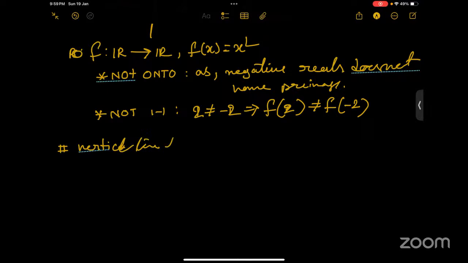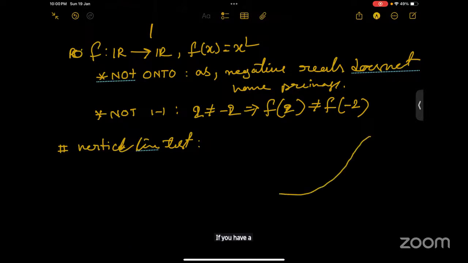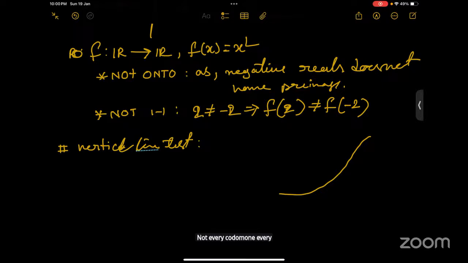basically, if you have a function, you can draw a graph of the function. Okay. So if you have a function like that. Ma'am, sorry to interrupt. In an onto function, we can say every codomain element should have a different pre-image. Not every codomain, every element in the codomain has at least one pre-image.